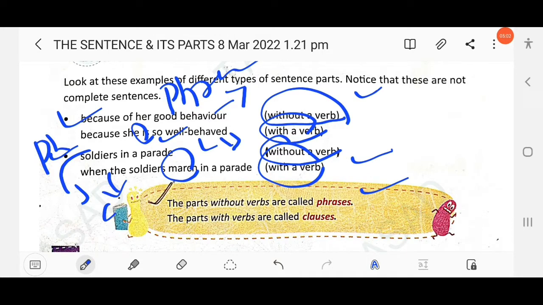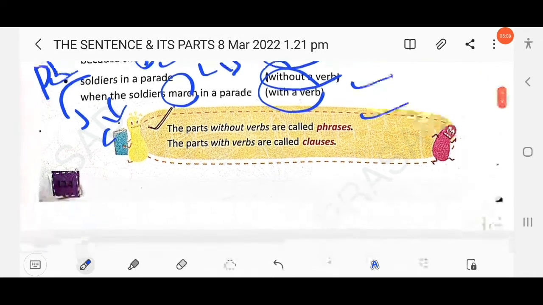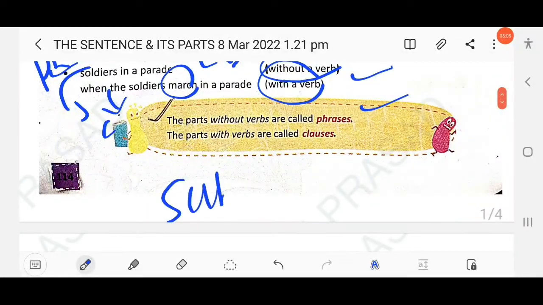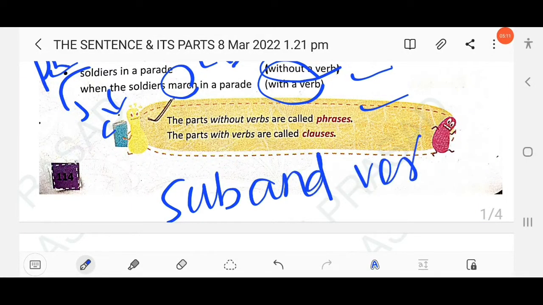Clear? The easiest way to identify a clause is that there should be a subject and a verb. This is the easiest way you can identify which one is a phrase and which is a clause. If there is a subject and verb, it is a clause.